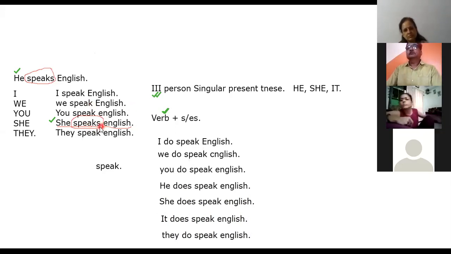So here what I say, we need to add s or es to the verb. Correct? We have to add s or es to the verb. But here, do or does. Is it a main verb or helping verb?